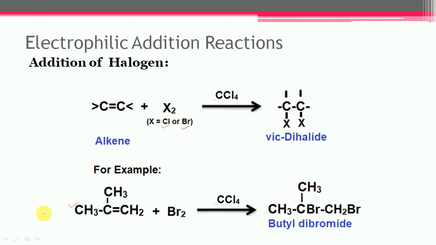Similarly, addition of fluorine to alkene is not carried out since it causes extensive cleavage of the alkene molecule, and in case of addition of iodine, a vicinal diiodide will get formed, which is highly unstable and eliminates the iodine molecule immediately to reform the double bond.